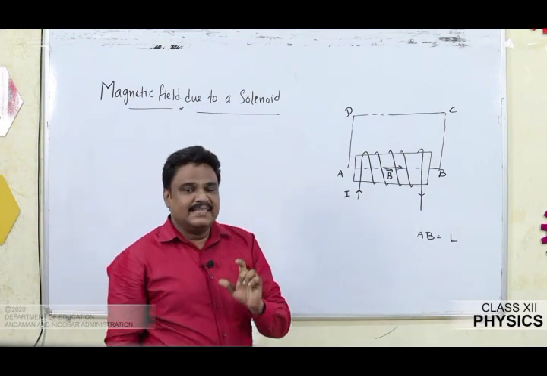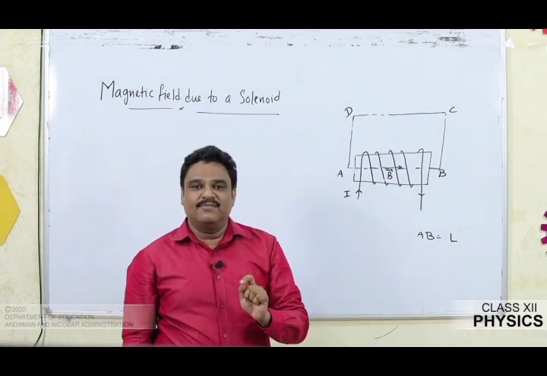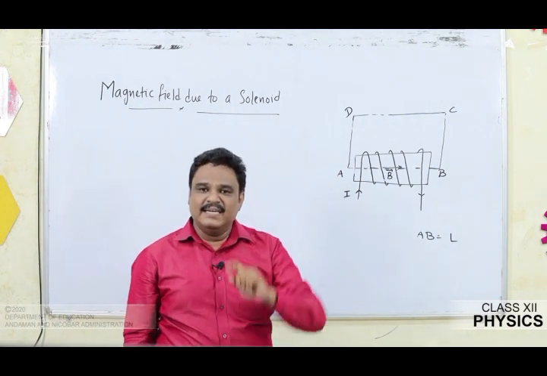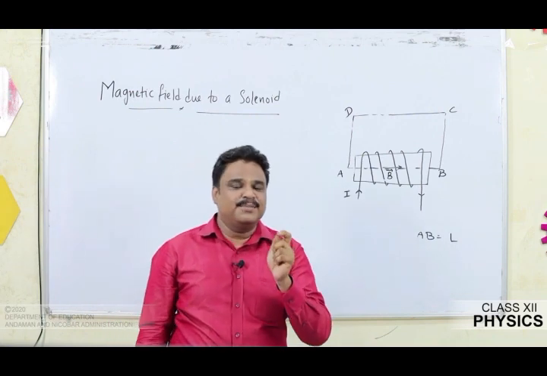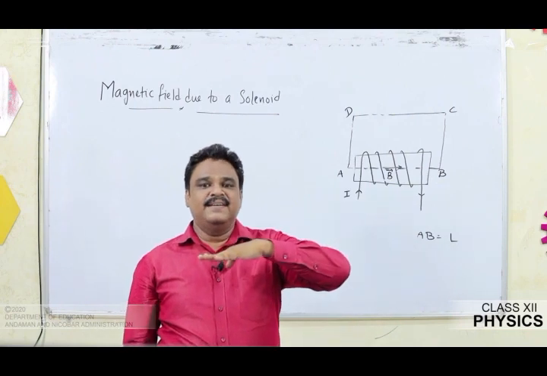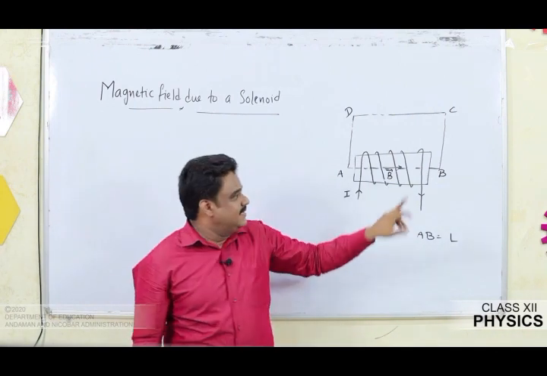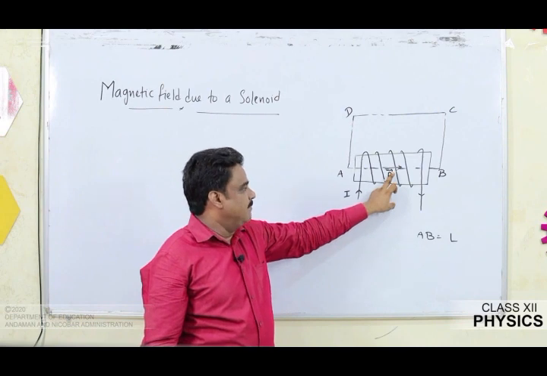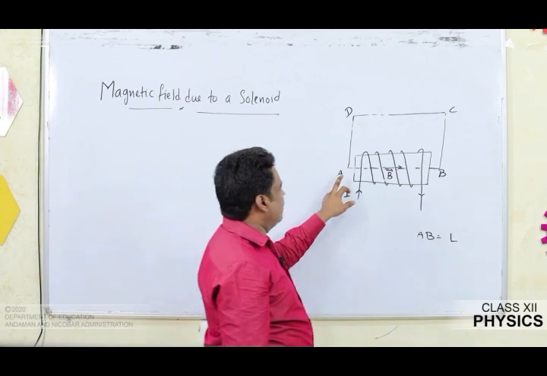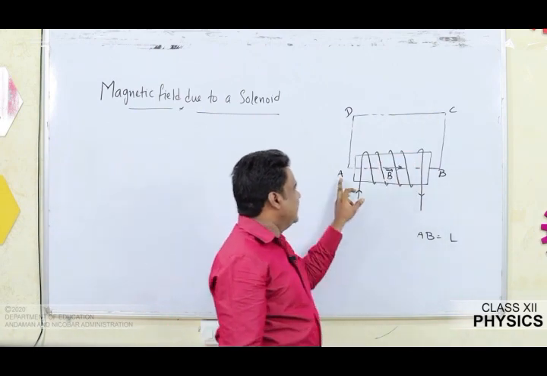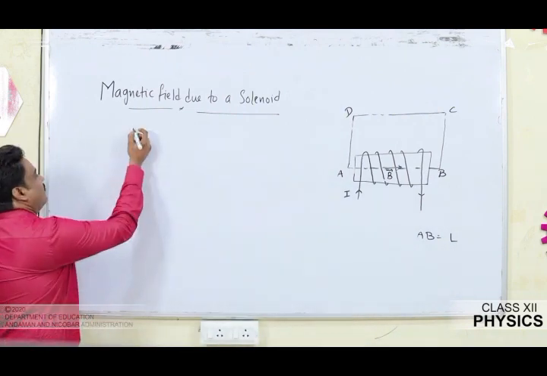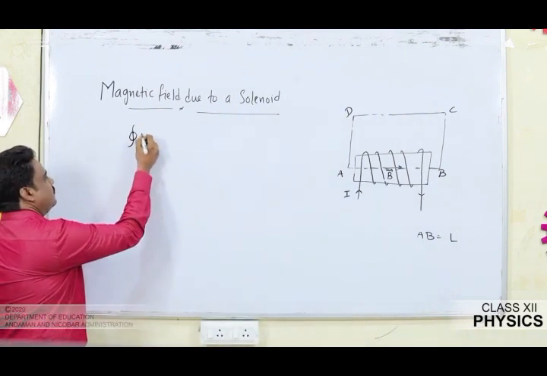So once again, I considered a solenoid having n number of turns per unit length through which a current I flows. Due to the flow of current, a magnetic field is produced. The field is uniform well inside the solenoid, and parallel to the length of the solenoid, and I want to find the magnetic field. So to apply Ampere's circuital law, I am going to consider a rectangular path ABCD such that the length AB is equal to L.